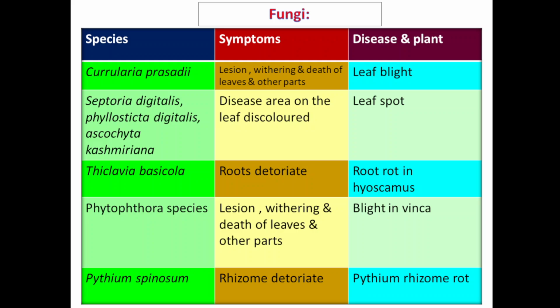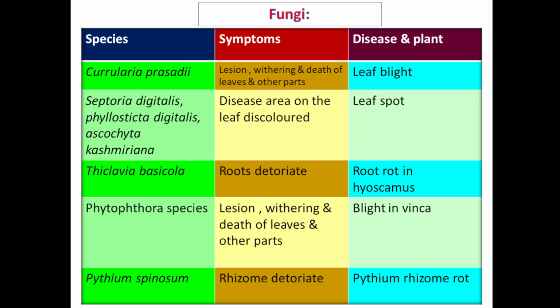Second one is Septoria digitalis, Phyllosticta digitalis, Ascochyta kashmiriana. All these are the species. They will cause disease that is known as leaf spot. In case of leaf spot, the area where the disease will occur will get discolored. So discoloring of that area will indicate the disease leaf spot, and that disease can be identified, and these are the different species which are causing this disease on digitalis plant.